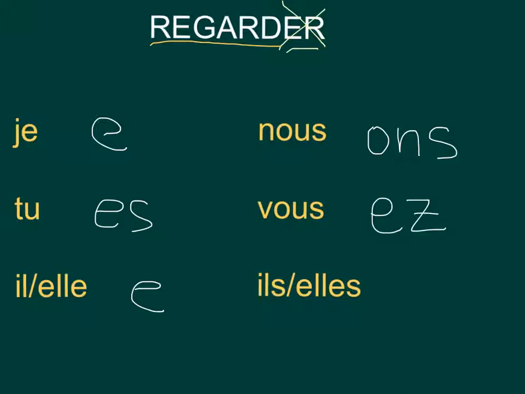And the stem for ils and elles plural is ent. Okay? So what we're going to do is we're going to take each of these letters. So for je, we're going to add an e to the end of our root. Regarde. Okay? So we're going to add each of these stems to the end of our root for each subject pronoun. Okay, let's see what that looks like.